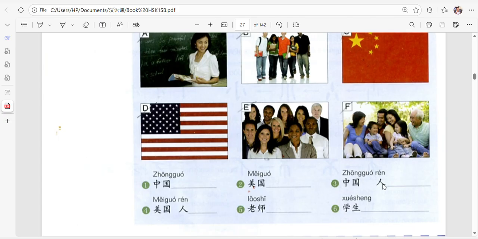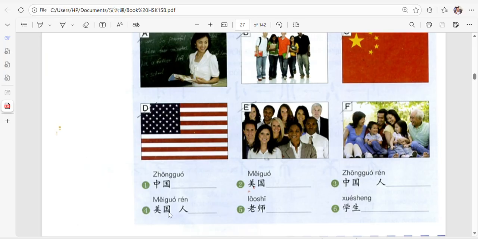And if you add ren, which is people, we learned that. Ren means people or person. So 中国人 is Chinese people. It doesn't matter if the person is singular or plural. It remains the same. You don't say peoples. No, in Chinese, nothing like that. So just say 中国人, Chinese people.